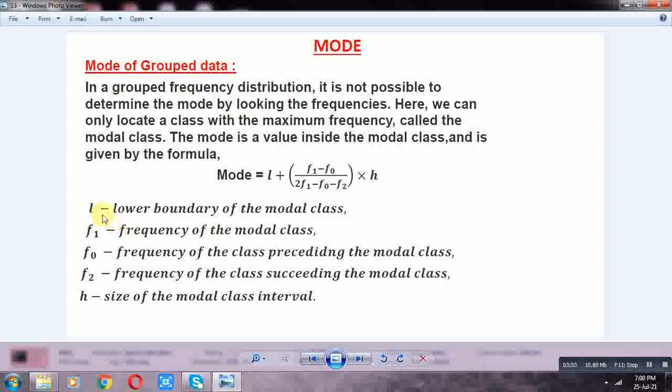Here Mo is the mode, L is the lower boundary of the modal class, F1 is the frequency of the modal class, F0 is the frequency of the class preceding the modal class, that is the pre-modal class, F2 is the frequency of the class succeeding the modal class, and h is the size of the modal class interval.